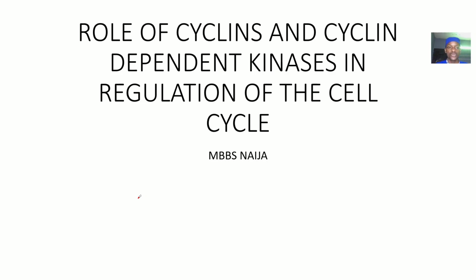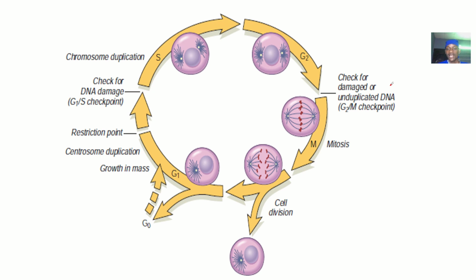So straightforward, guys. We'll be talking about the roles of cyclins and cyclin-dependent kinases in the regulation of the cell cycle. At least everybody here should know what the cell cycle is. That's G0 to G1, to the S phase, to G2, to the M phase. We discussed the cell cycle at the elementary level before, where we just spoke about the stages, but we didn't actually talk about the regulation.